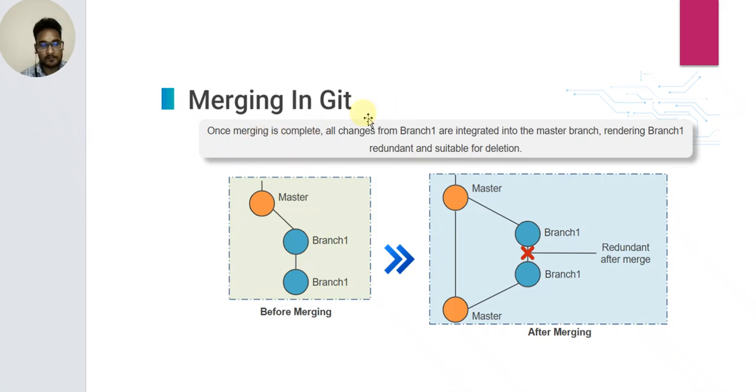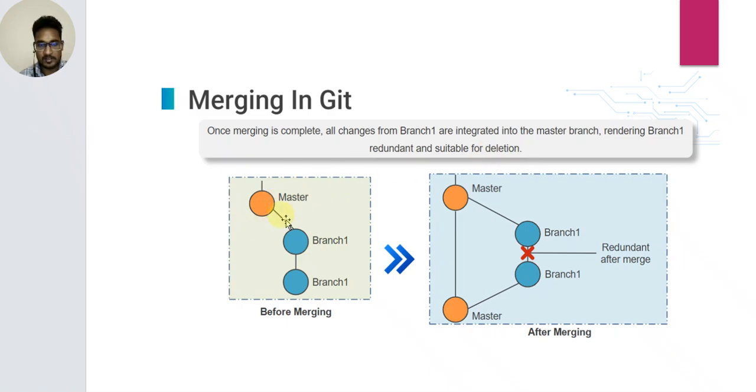Merging in Git. Once merging is complete, all changes from branch 1 to multiple n are integrated into the master branch, rendering branch 1 redundant and suitable for deletion.